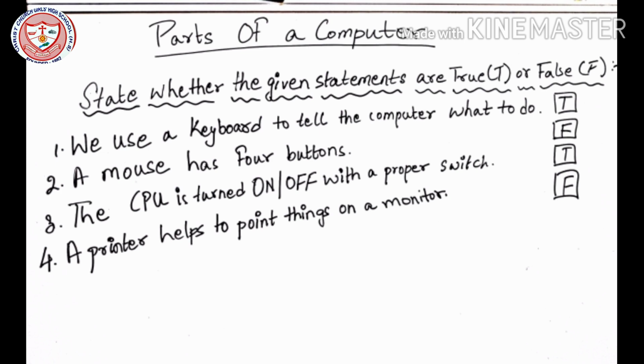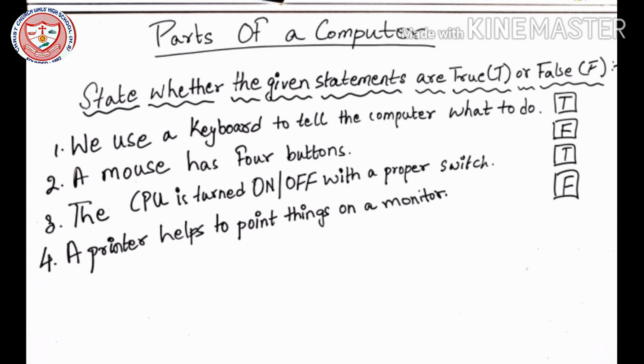If it is written like write true or false, then only you will write full true, you will not write T or F. But if it is written state whether the given statements are true, in bracket T, or false, in bracket F, then you are going to write just T or F. So you have to follow the instructions given in the question, then only you are going to solve. See number 1, what it is saying.